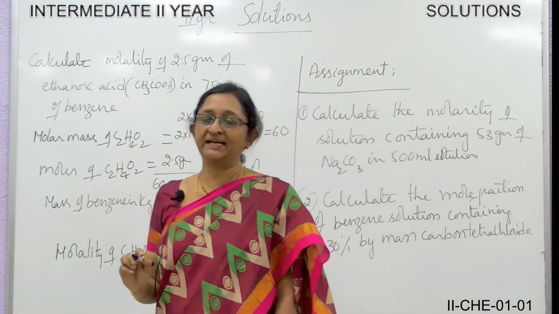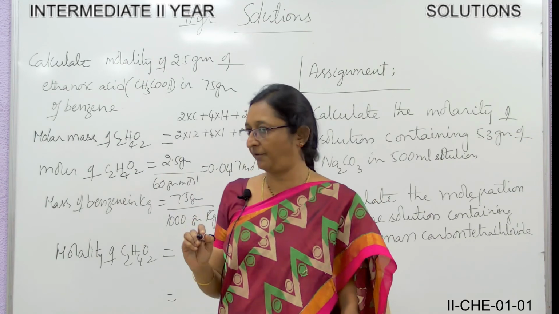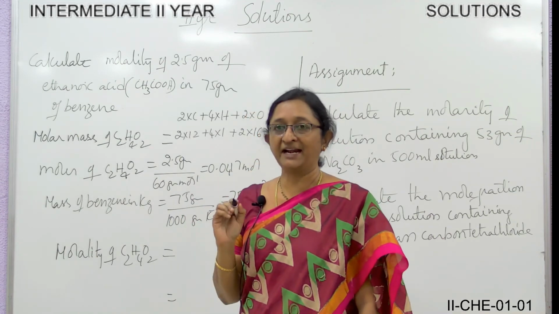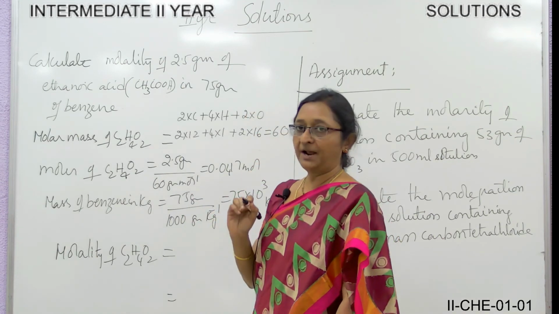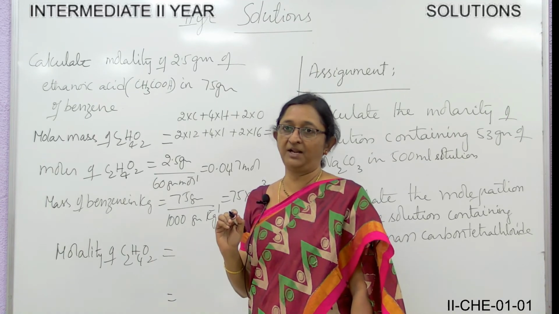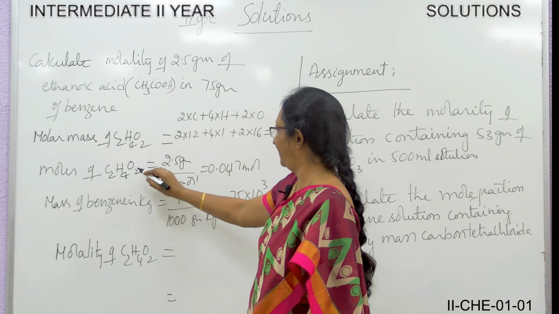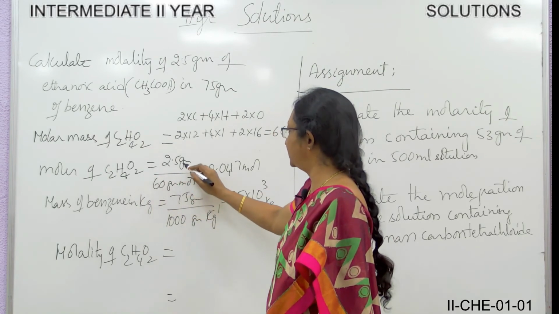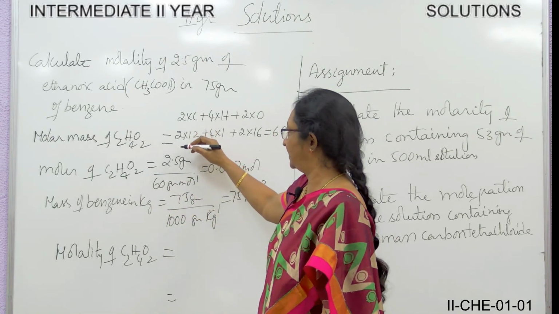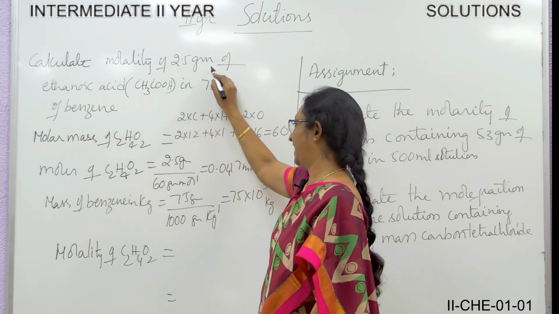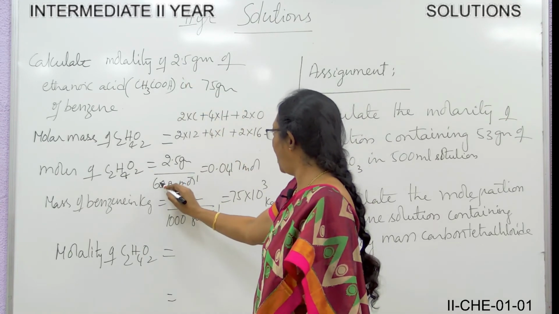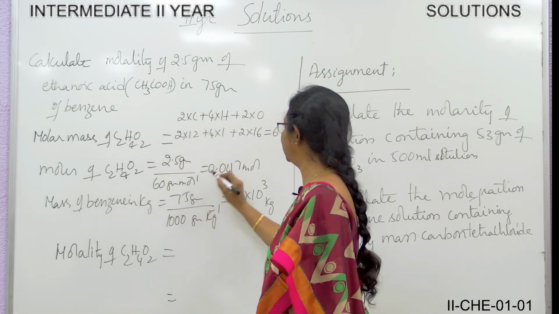Now let us find the molar mass: 2 into C plus 4 into H plus 2 into O, so 2 into 12 plus 4 into 1 plus 2 into 16. This comes to 60.